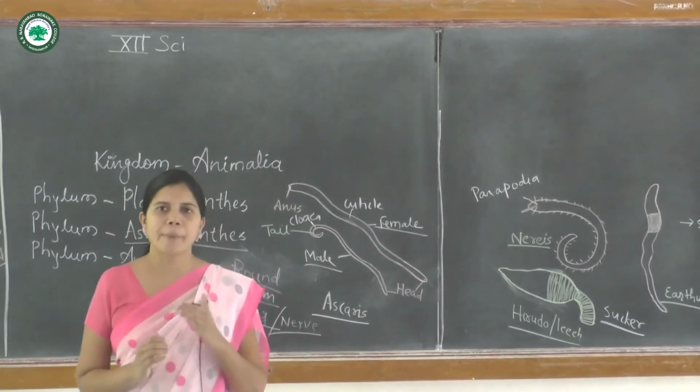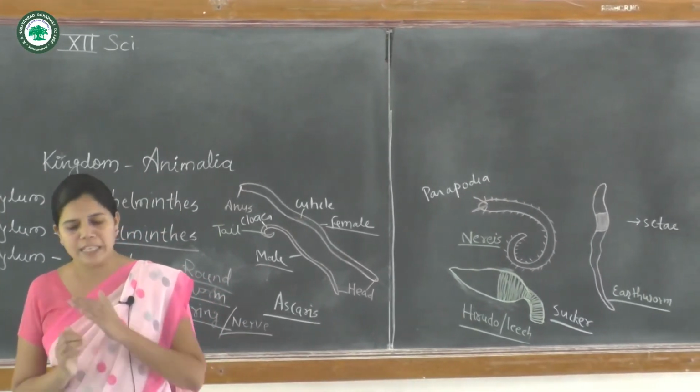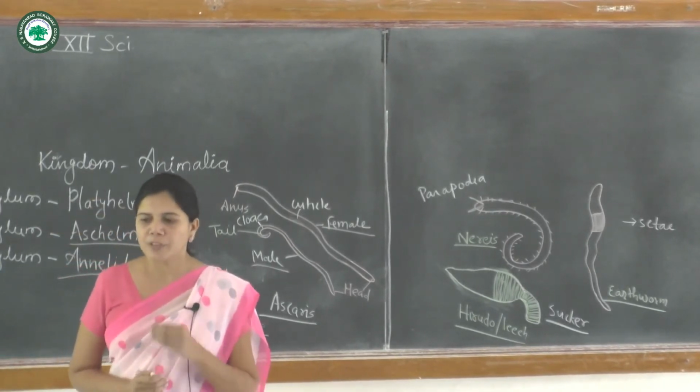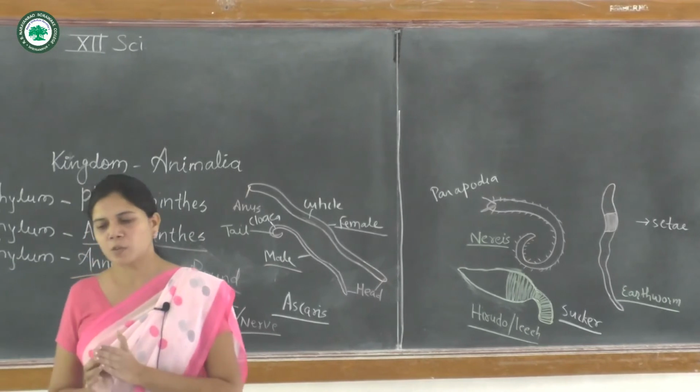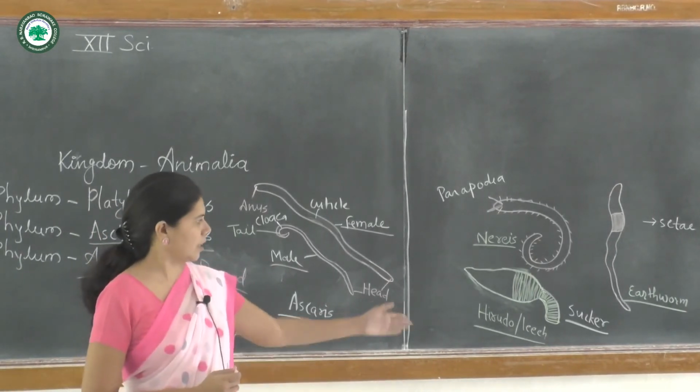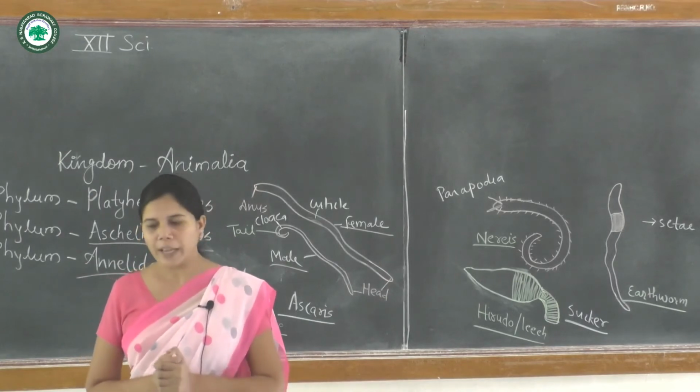And they show bilateral symmetry with metameric segmentation. The special region of the body is called the clitellum, which is present in the animals of Annelida.